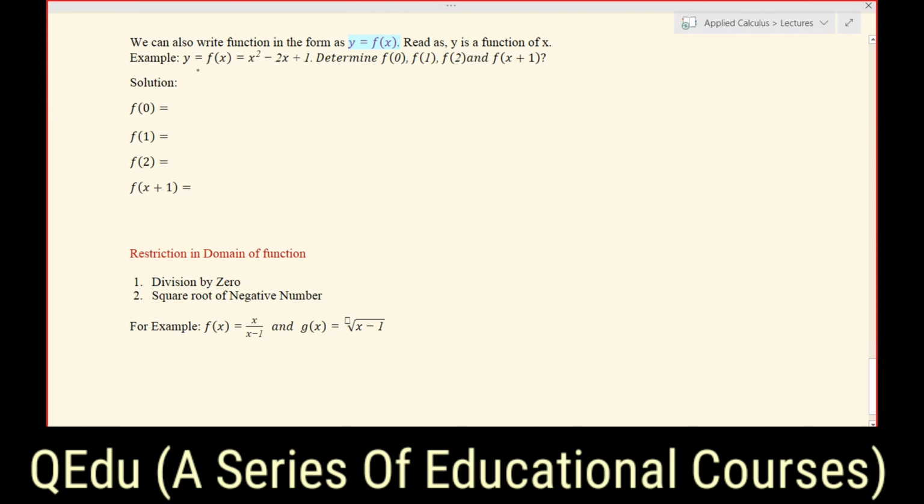So from here, since this function is a formula defined by x square minus 2x plus 1, we can simply put the values in place of x. So this will be 0 square, and then minus 2 into 0, and then plus 1. Simplify, you will get 1. And for the next one, we have to determine the value of this function at point 1. So from here, we substitute x equals 1: 1 square minus 2 into 1, and then plus 1. Simplify, you will get 1 minus 2 plus 1, and this will give you 0.